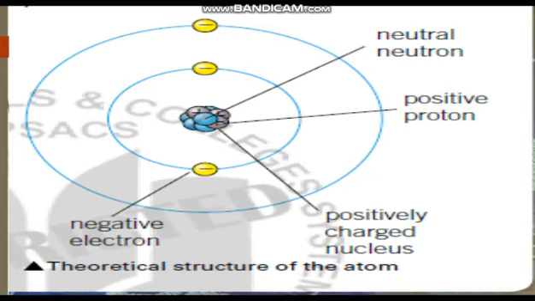Now this is the diagram that shows the structure of atom. The center of atom is occupied by nucleus, which consists of protons with positive charge and neutrons with no charge. Revolving around the nucleus are negatively charged particles called electrons, as the minus sign is indicating. They revolve around nucleus in paths called orbits or electron cloud.